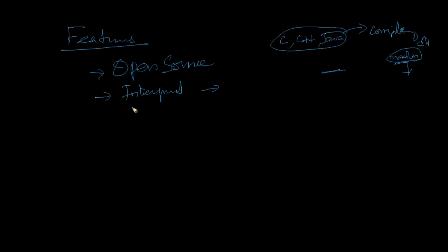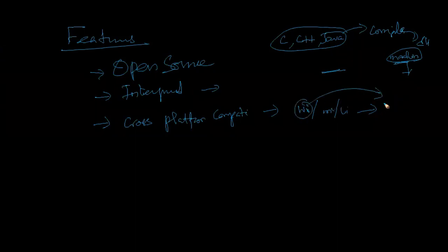Okay, interpreted versus compiled. And next thing is cross platform. What is cross platform? Cross platform compatible. If you write any program in Windows or Mac or Linux, it can run on any platform. If you write it on Windows, it will run on Mac. Okay, so cross-platform compatible. Next thing is object oriented.